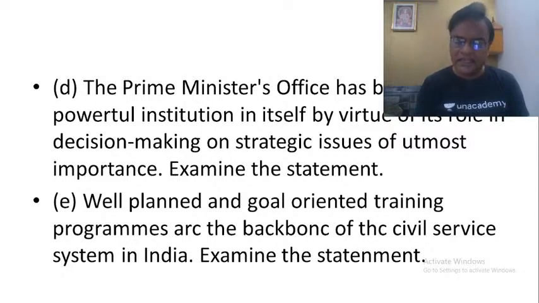And then training is mostly promotion oriented, and there is not much focus on induction training, because the ranks and cadres of the civil servants are decided even before they go to the training institutions. That is the reason why they simply do not give importance to training. Training is always considered a paid holiday by our civil servants, and that is why what is required is a training program which is well planned and oriented.